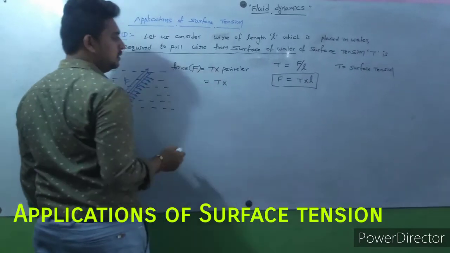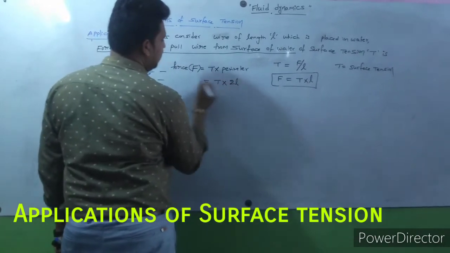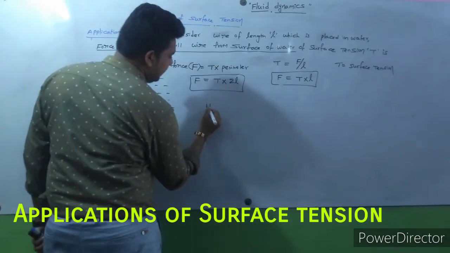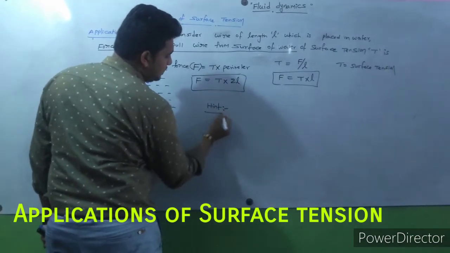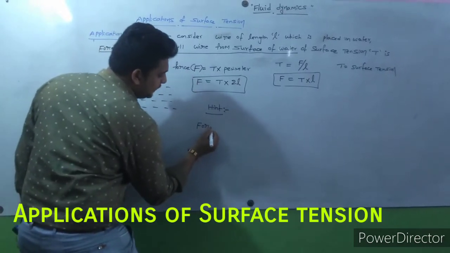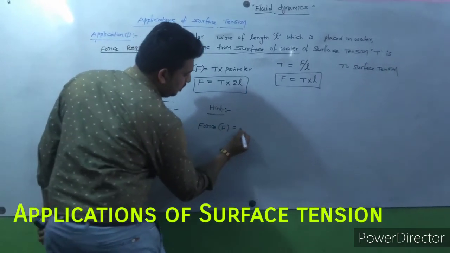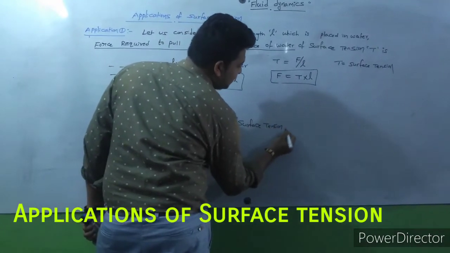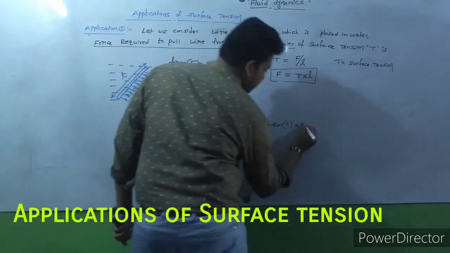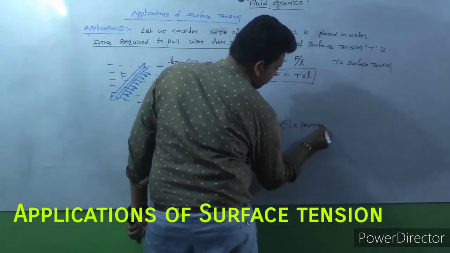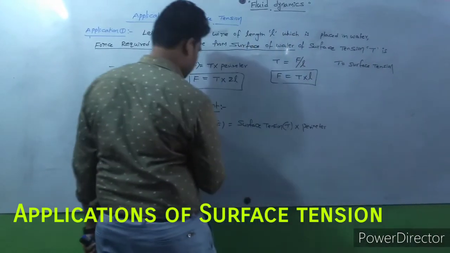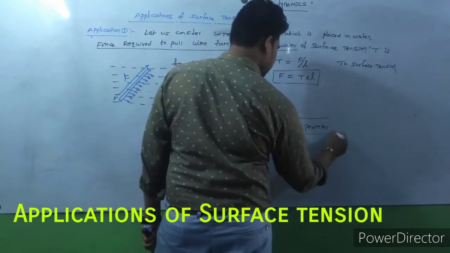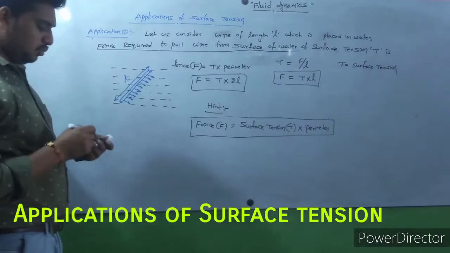The perimeter here is 2L, so F is equal to T into 2L. This formula is very important. Here the hint is: force F is equal to surface tension T into perimeter.